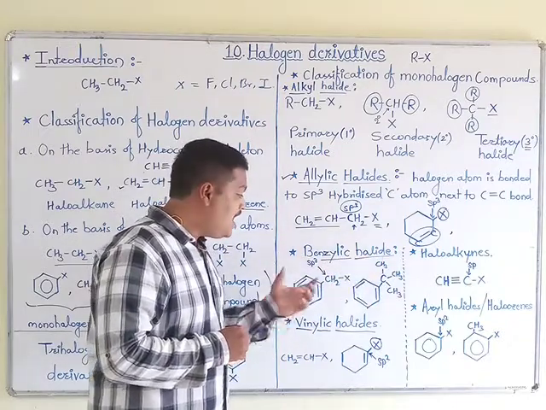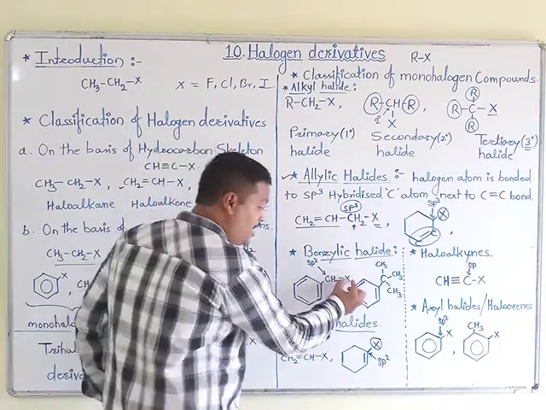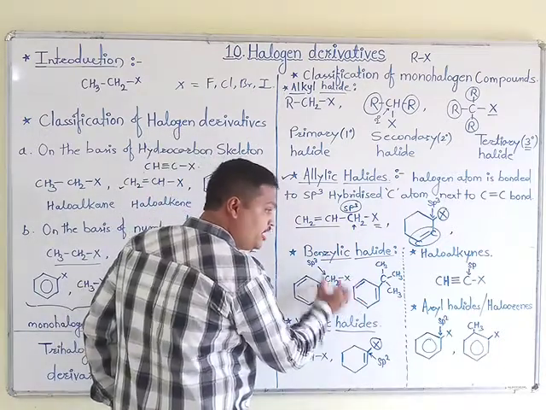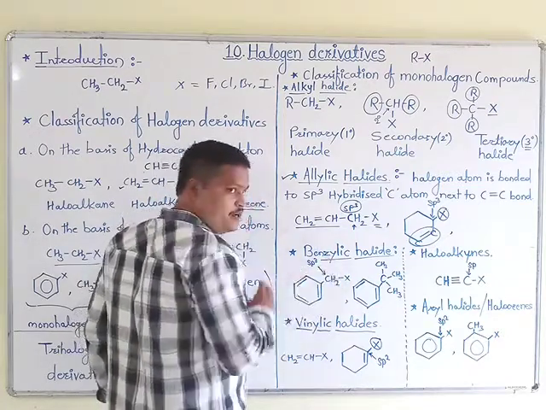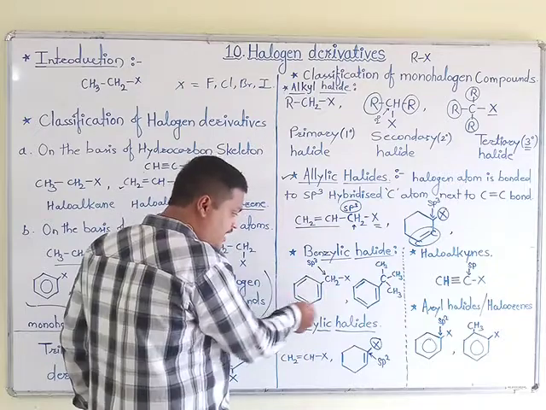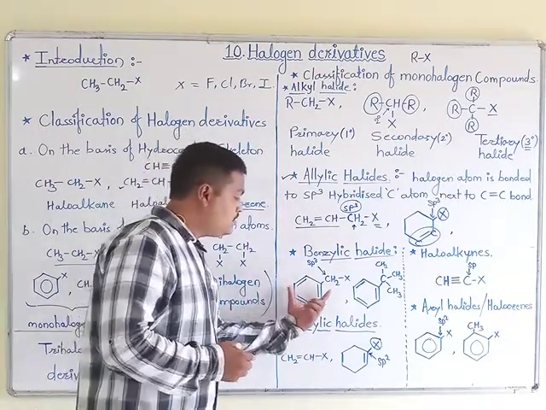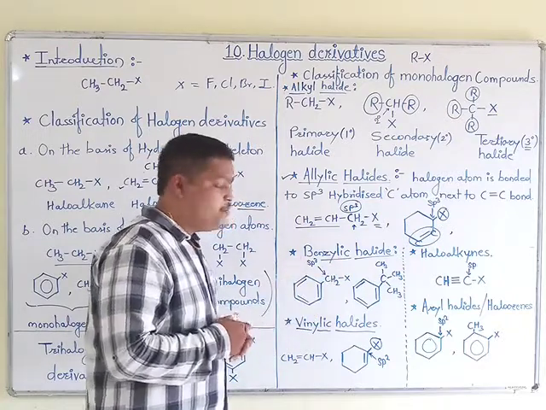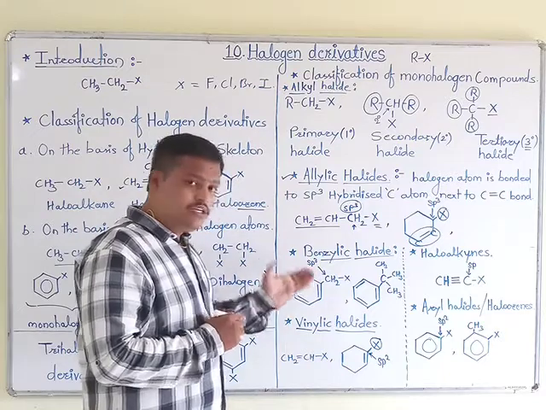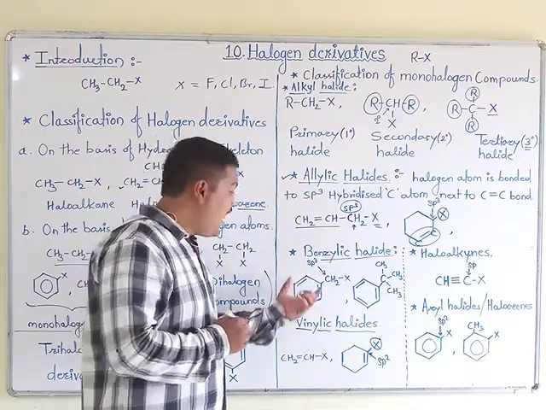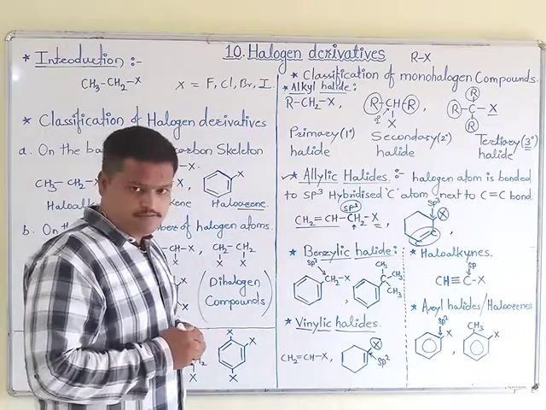Benzylic halides are the halides in which the halogen atom is attached to an open chain carbon atom, which is part of an open chain compound, but that carbon is directly attached to a benzene ring, and such compounds are known as benzylic halides. It is important to note here that allylic halide and benzylic halides have a small difference.